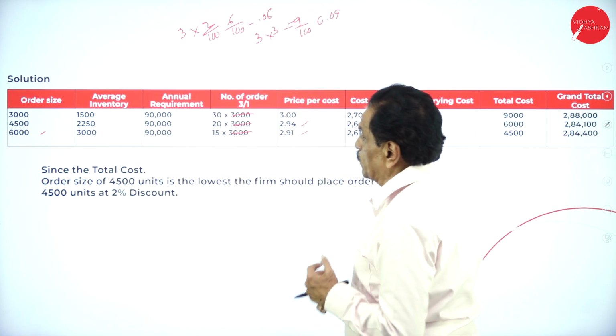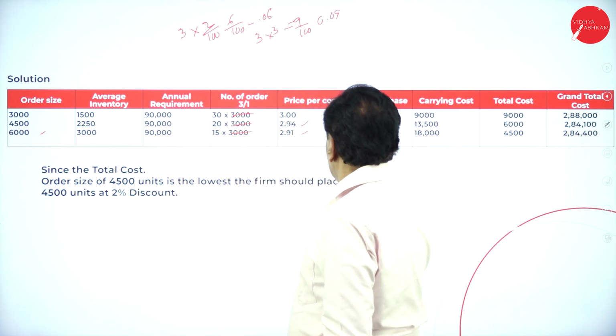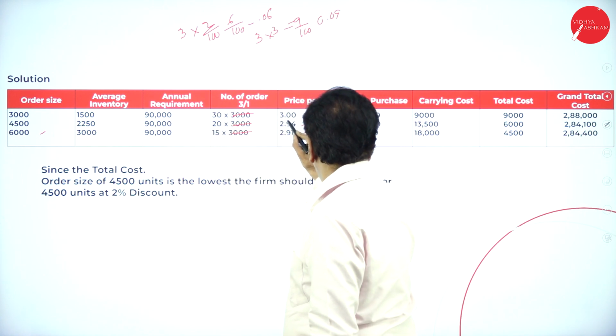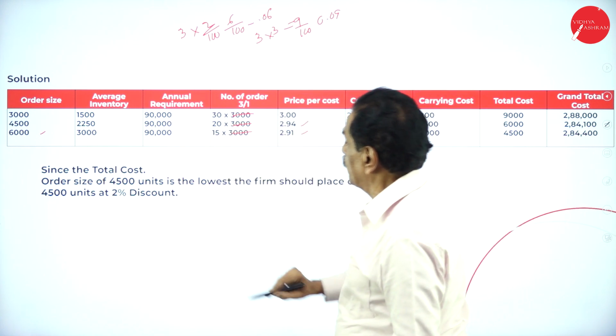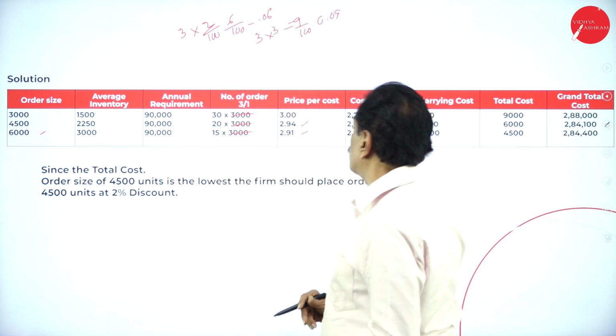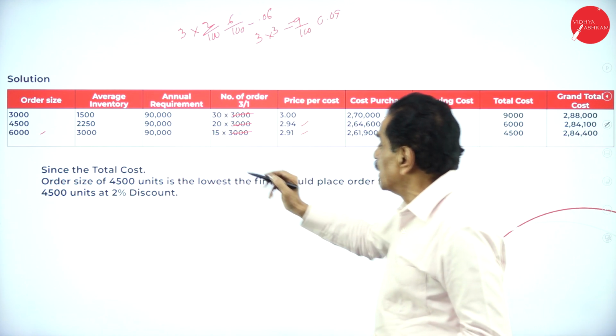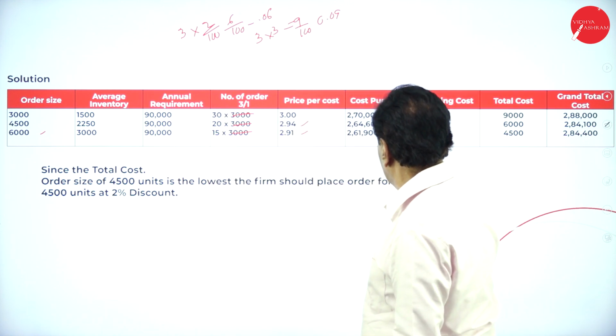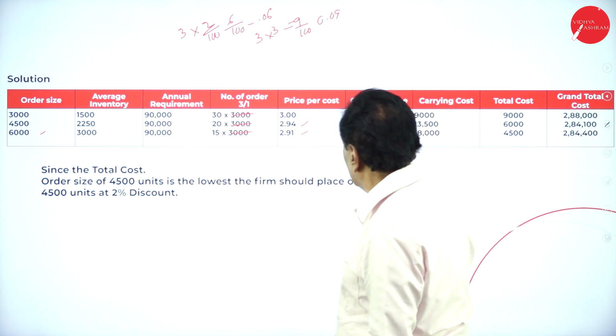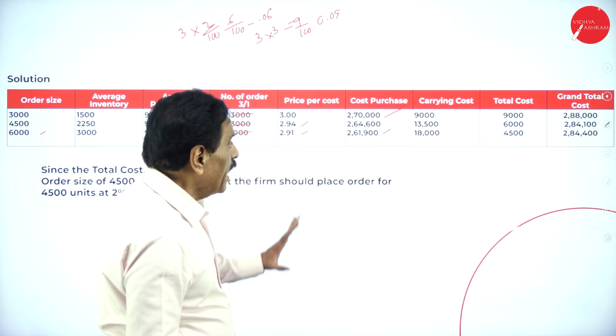Then the cost of purchase: 90,000 into 3, 2,70,000. 90,000 into 2.94 is 2,64,600. 90,000 into 2.91 is 2,61,900. Then the carrying cost.